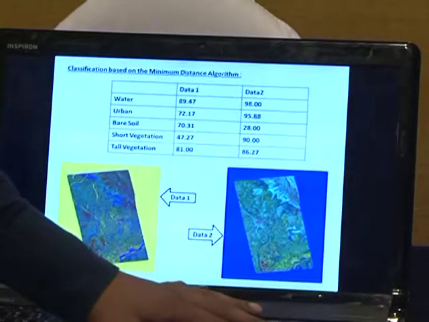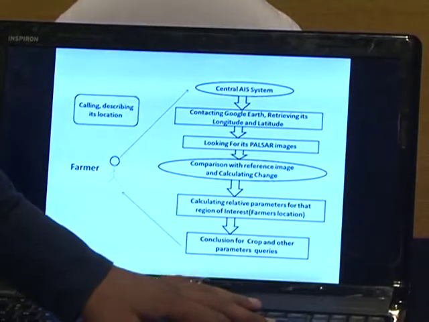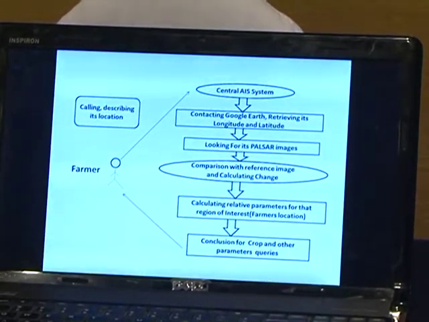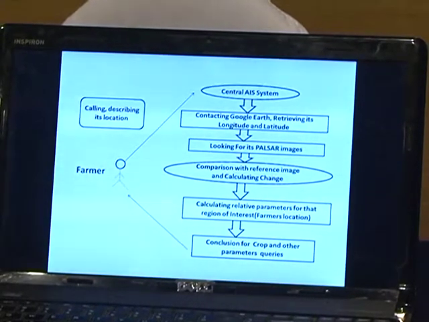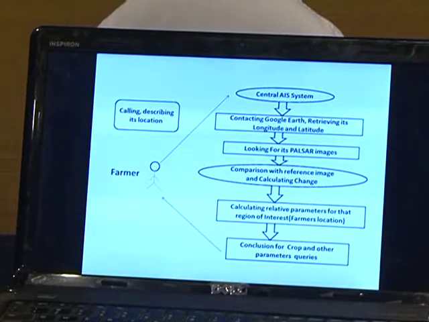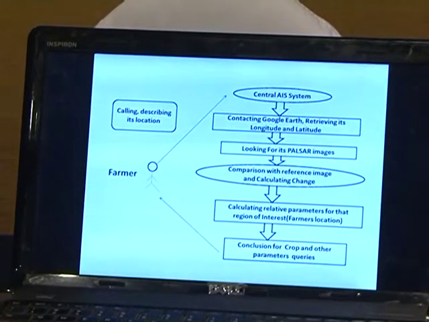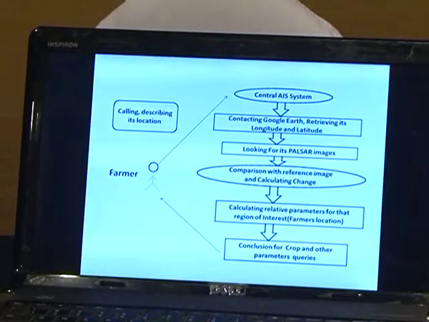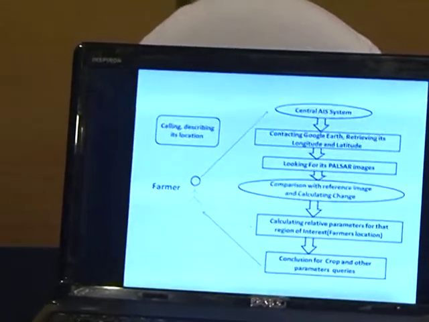So what we have decided is to make a system called the agriculture information system, in which we establish a central toll-free number at Delhi, where a farmer from anywhere in India can call and tell us which region they are in.